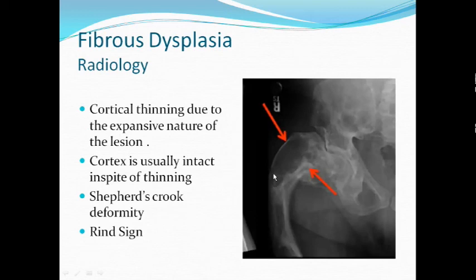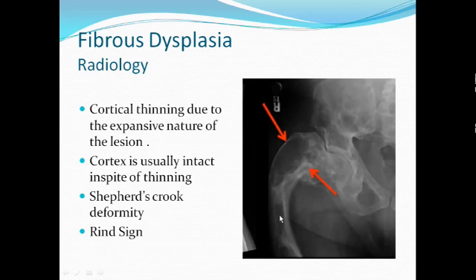It can present with cortical thinning because the tumor is expansile, but the cortex remains intact in spite of all the thinning. It may deform, like it has deformed here. This is proximal femur. It has deformed. It has become crooked. It has been curved, but cortex remains intact towards the end.